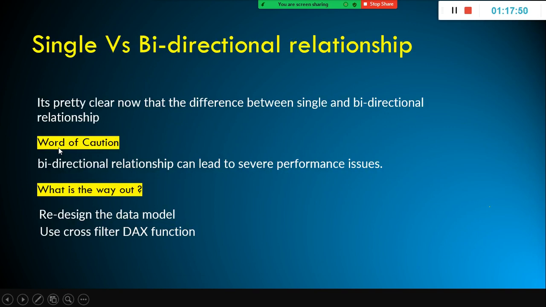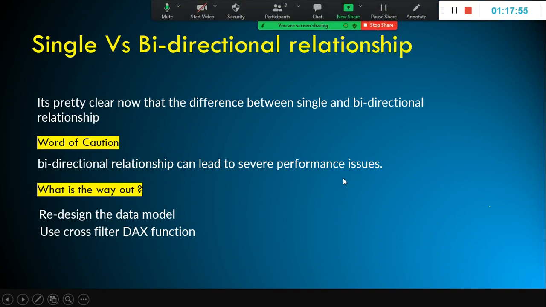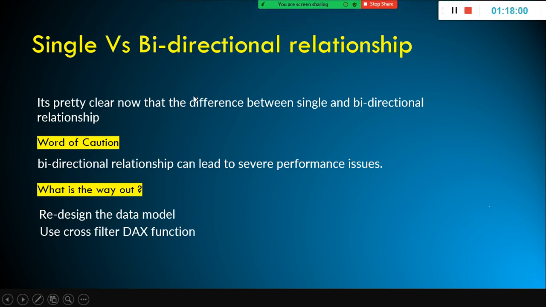Anyhow, with this you are able to understand, right? That's what I explained to you. So the word of caution is bidirectional relationship can lead to severe performance issues. Now you know the difference between single and bidirectional cross filter. Single means one direction from one to many, but here what happens is from the fact table to the dimension also the data can flow. Since the fact table is already connected to the region table, we are able to do the slicing and dicing.